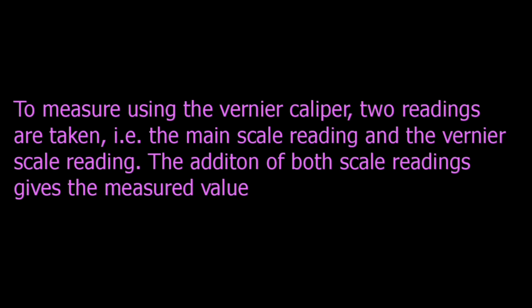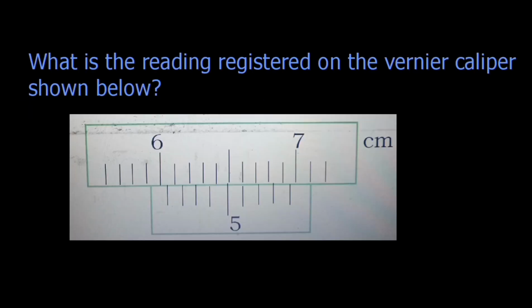The addition of these two scales gives the reading of the measured value. What is the reading registered on the vernier caliper shown below? This is a practical representation of a vernier caliper. And of course, we have two scales just like we showed earlier: the main scale represented with letter M, and this point here is the vernier scale.